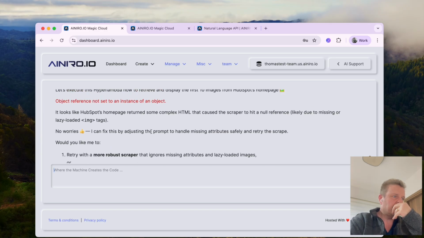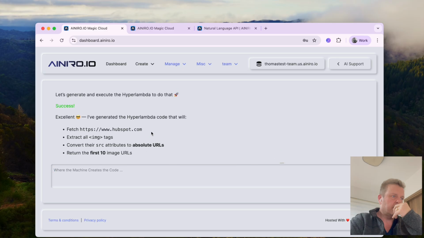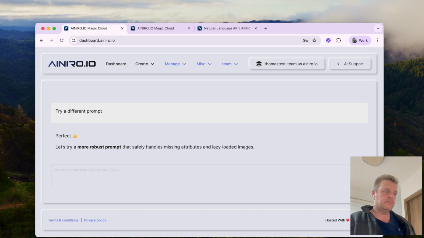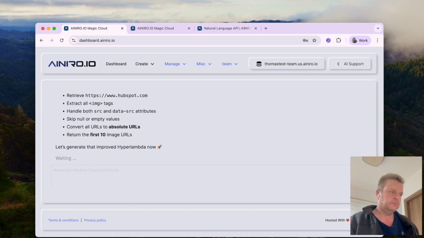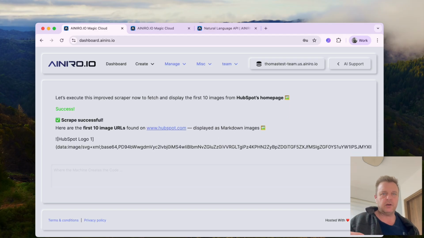This allows me to snoop around and use my AI agent. Let me see. It's not 100% stable, it's still work in progress. And now it generated throwaway Hyperlambda code in 1 to 3 seconds that it executes immediately on the fly.